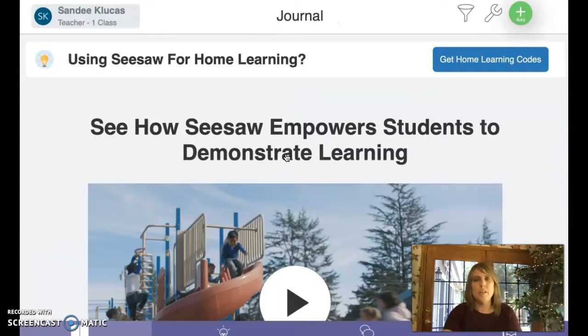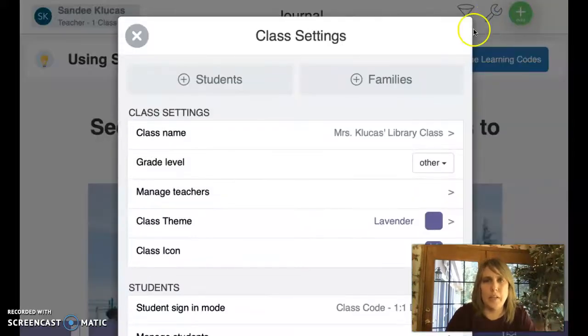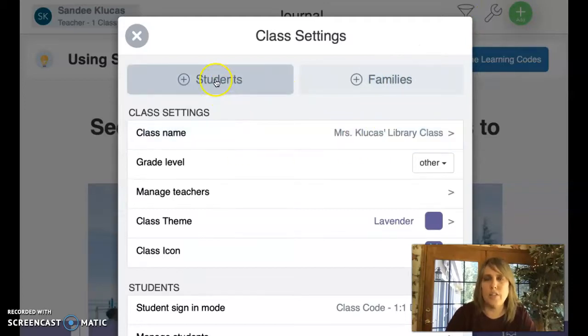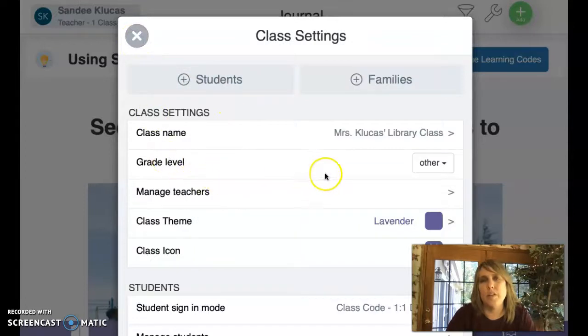There we go. So once you're on here, it's going to ask you to set up your class. And it will look like this. If I go up to this little wrench tool up here, you're going to give your class a name. You're going to add students. Each of your students you can type in individually, or you can just paste in a list of names. You would want to choose your grade level. I did not choose a grade level because I teach so many different grades.